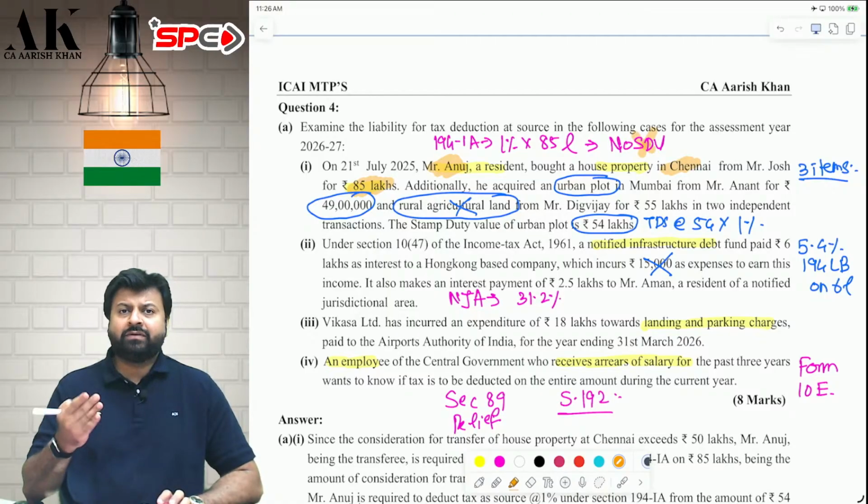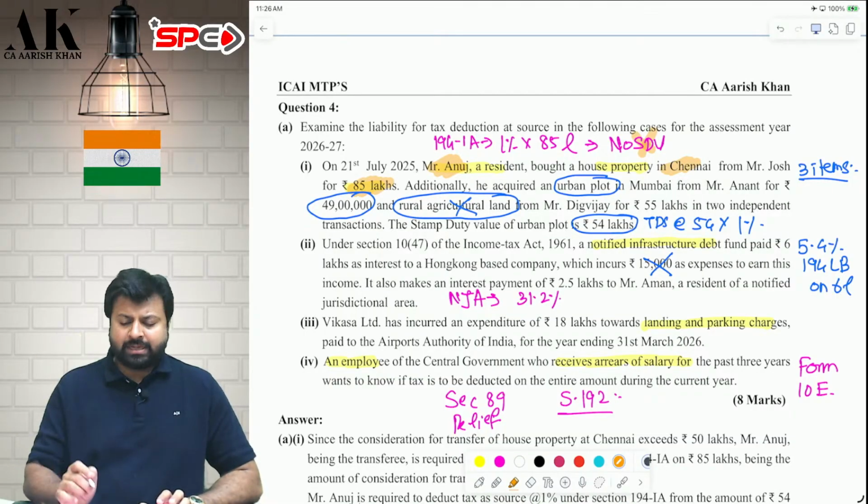Stamp duty value is not given. If stamp duty value would have been given, I would have compared with stamp duty value, and whichever is higher, on that amount I would have deducted TDS. In this question, stamp duty value is not given.